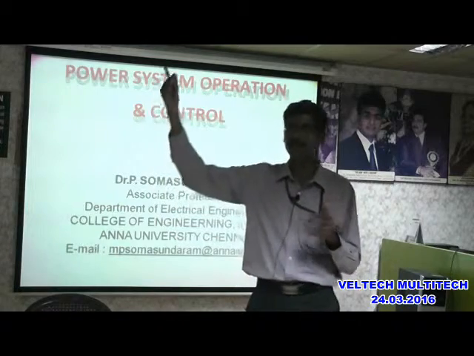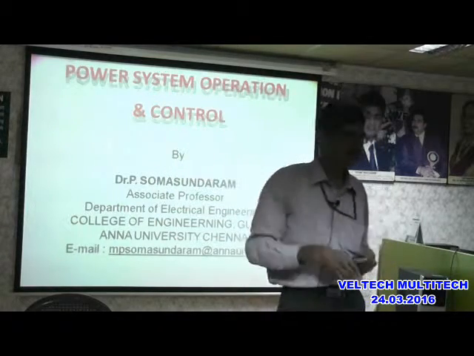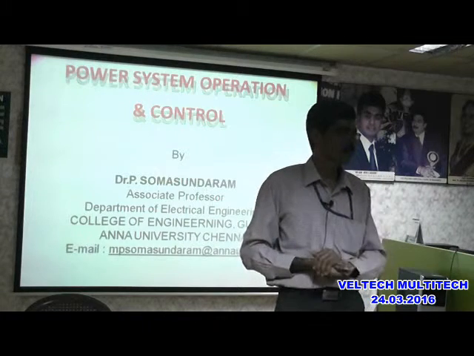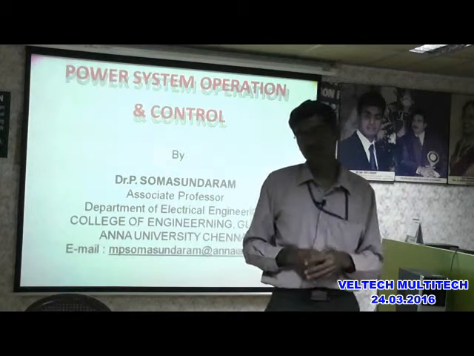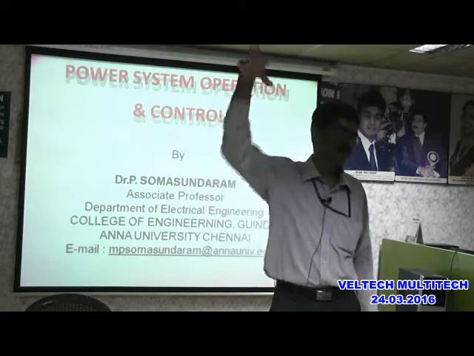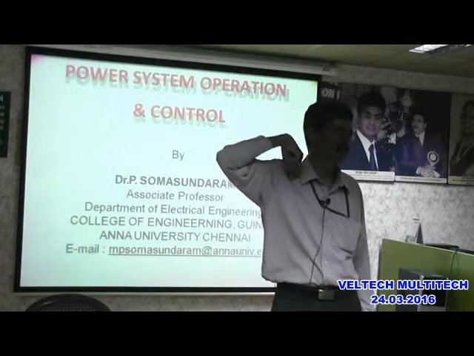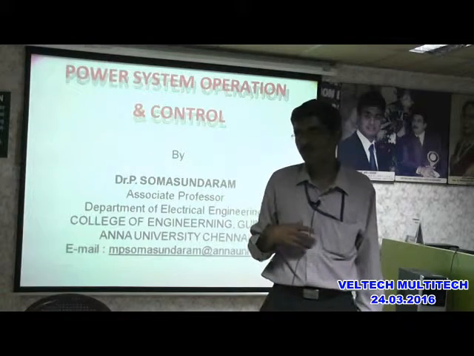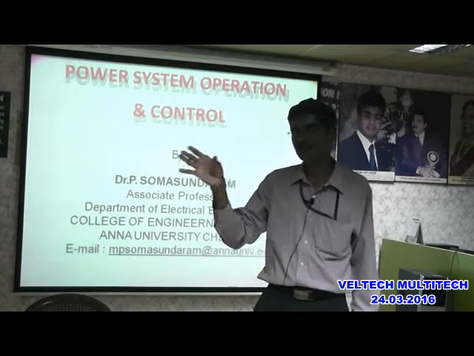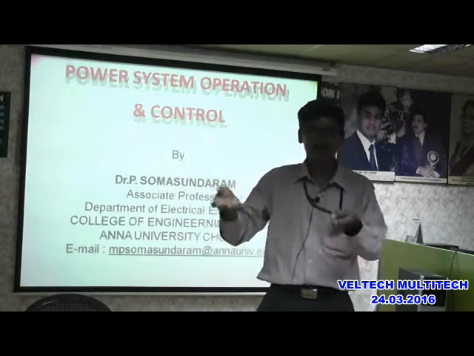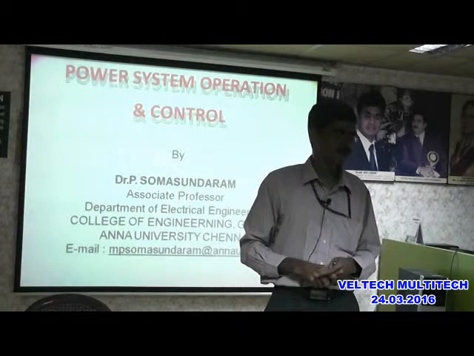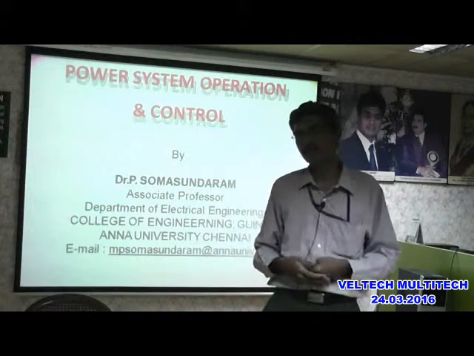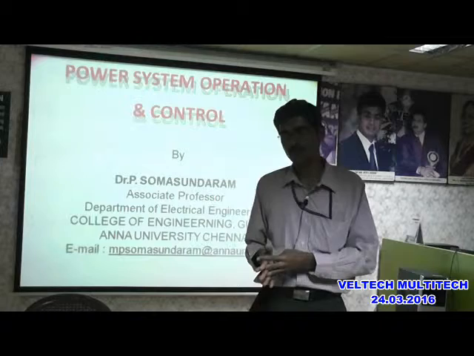Assume that there is a transmission line from Neyveli to Chennai. Its operating voltage is 230 kV. There is a generator at the Neyveli power station and the transmission line length is some 300 km, and these are all the line parameters: resistance, inductance, capacitance. You use pi model or any model, whatever it may be. And I am asking you to calculate regulation. You might have completed those things in transmission and distribution.